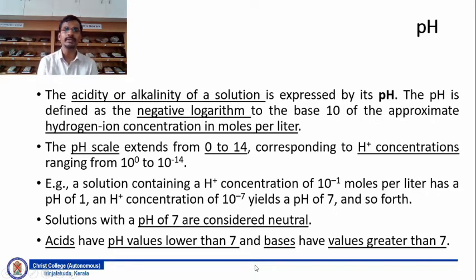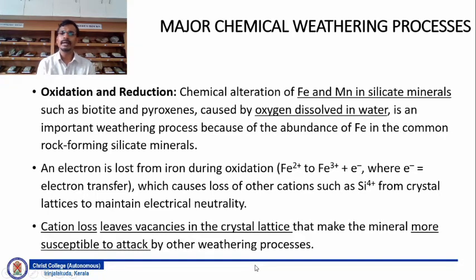So it is nothing but the hydrogen ion concentration in moles per liter in a solution that we call pH. Now let's discuss another major chemical change during the weathering process. Chemical alteration of iron and manganese in silicate minerals such as biotite and pyroxenes, caused by oxygen dissolved in water, is an important weathering process.